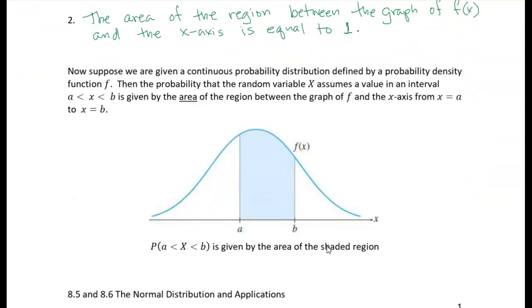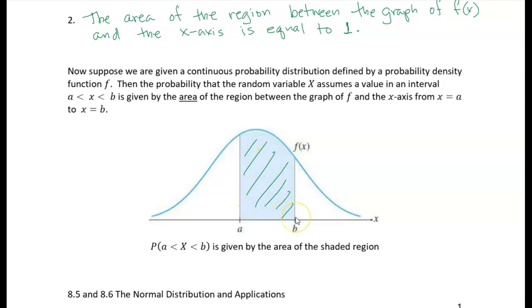The key thing here is that, given a probability density function, we can find the probability of the random variable taking on a value between, say, A and B by finding the area under the curve between A and B. Here the probability that our random variable x is between A and B is given by this shaded region.